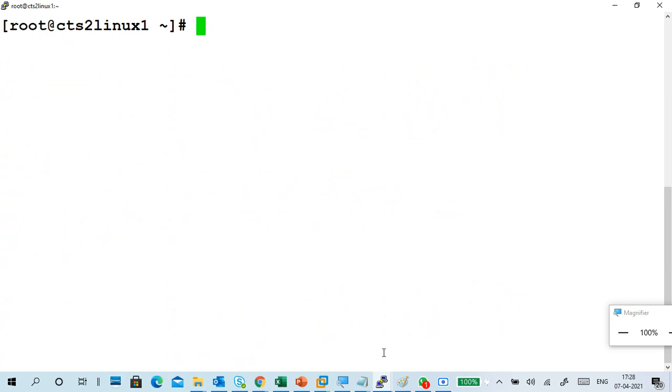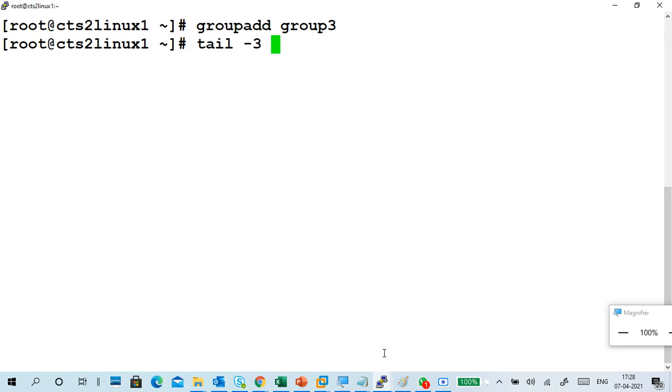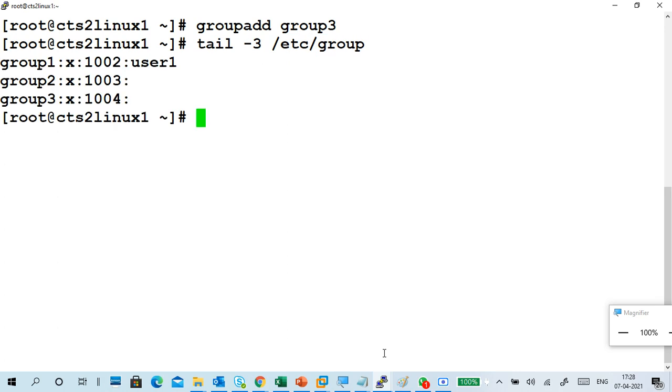Now group modify. I'm adding a group. The group name is group3. Added a group. Now tail -3 on slash etc slash group.